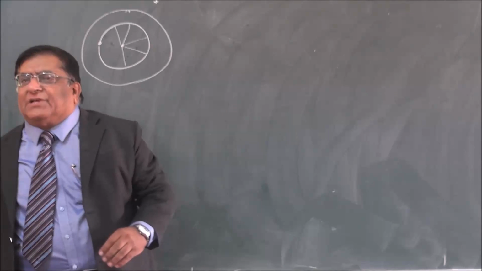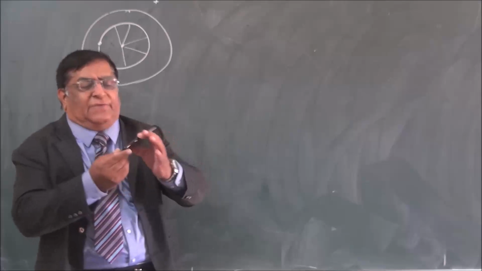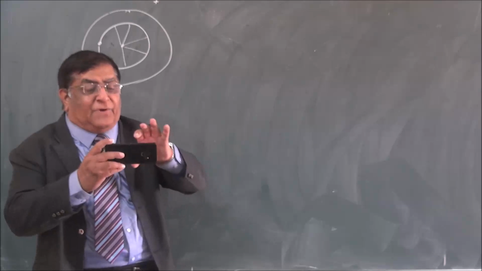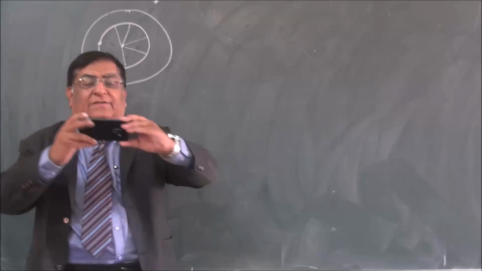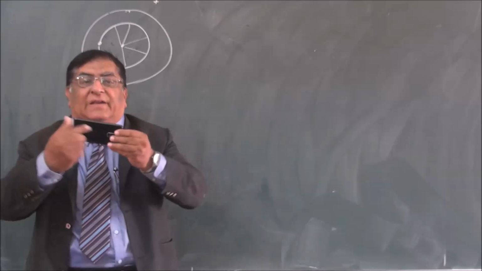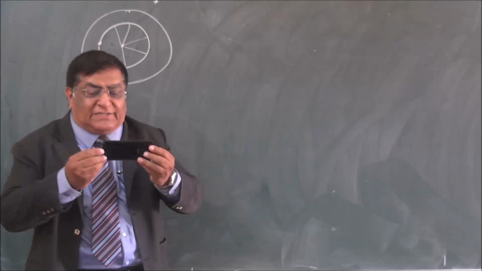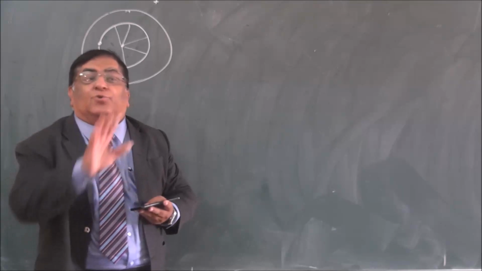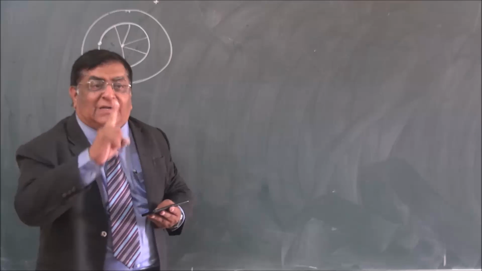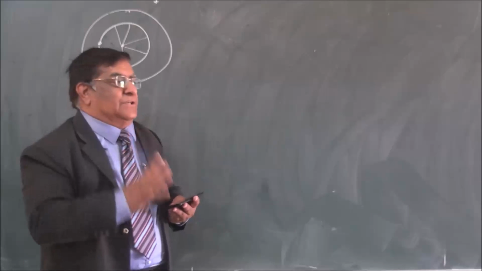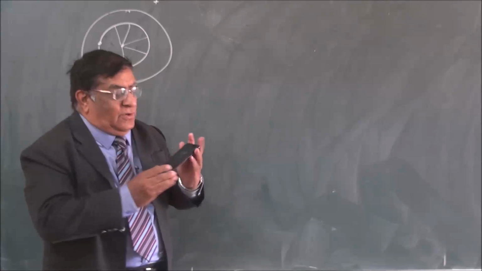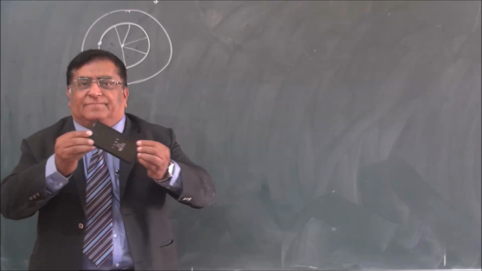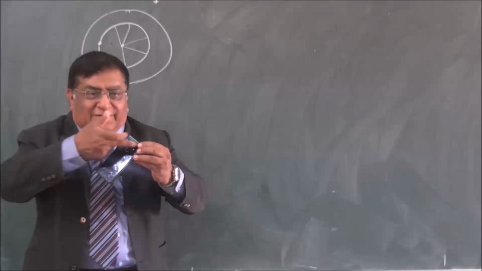So the axis of rotation for any rotational motion: if you rotate it like this, then this is the axis of rotation. But if we rotate it this way, then this is the axis of rotation. What is the speciality of the axis of rotation? All the points on the axis of rotation do not move. They are all stationary. That is the condition. Right? So now, where is the axis of rotation? That is along the diagonal.